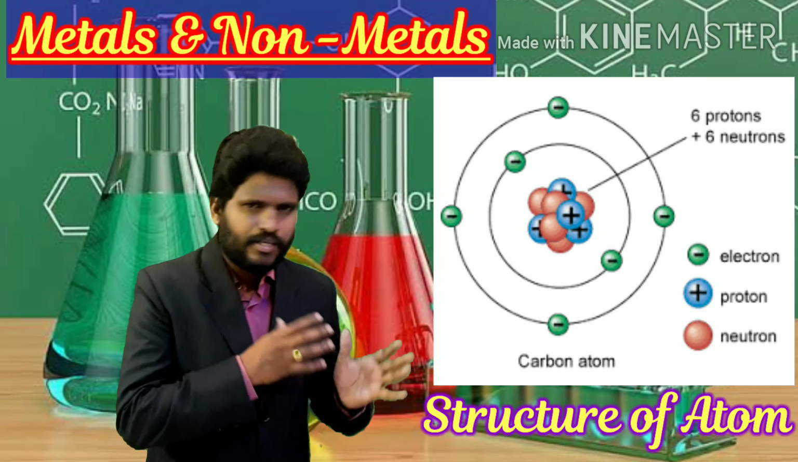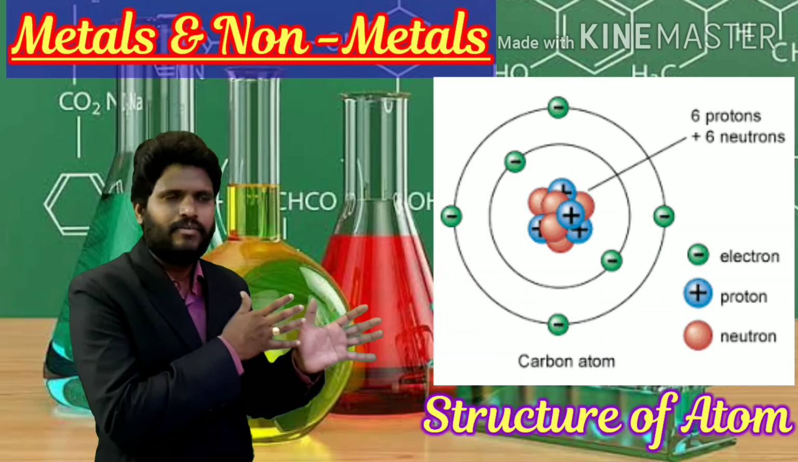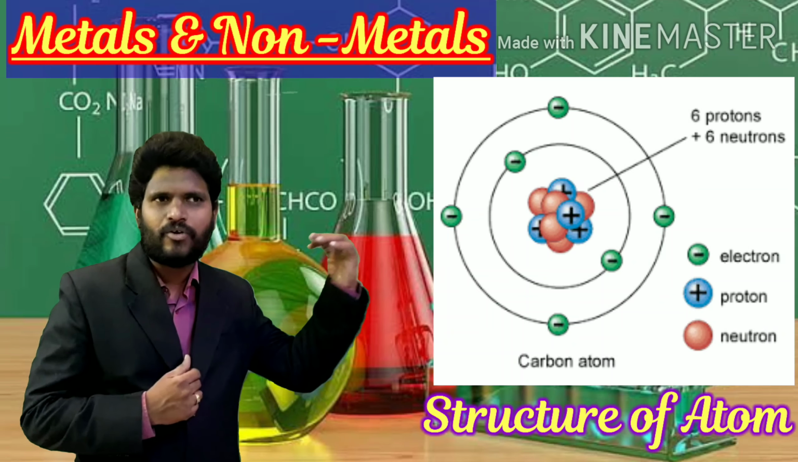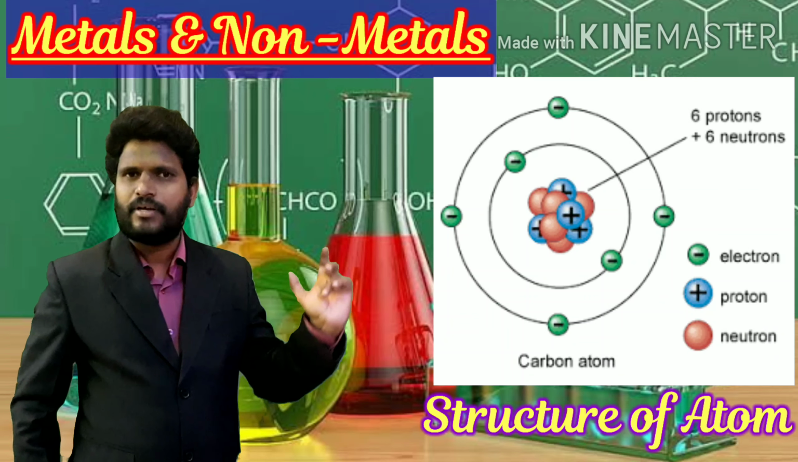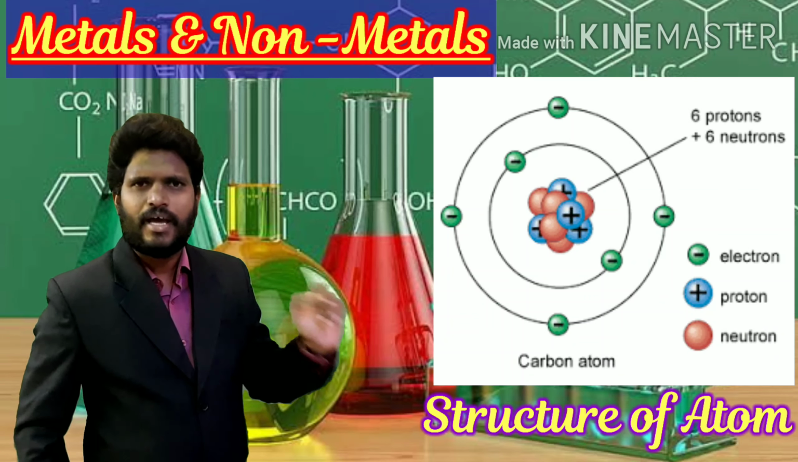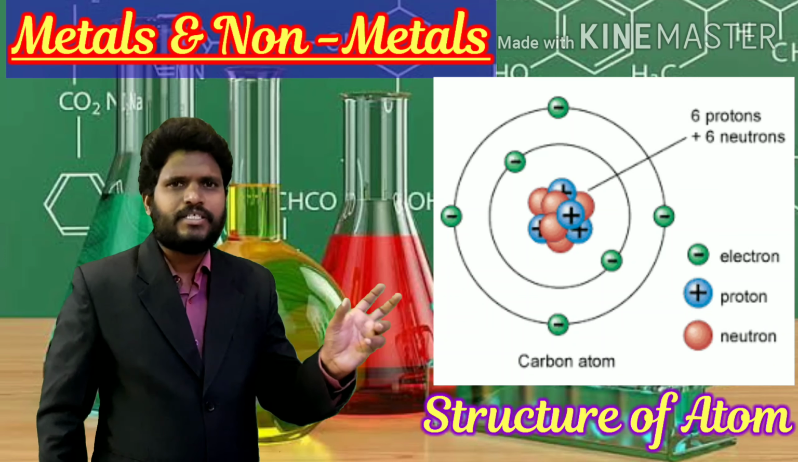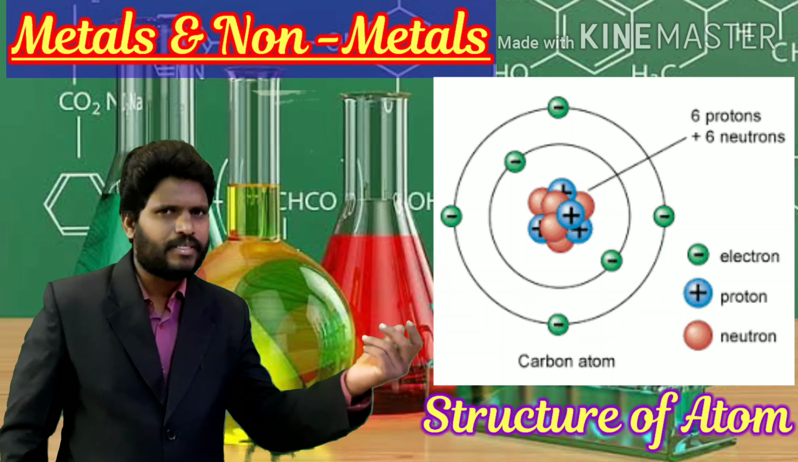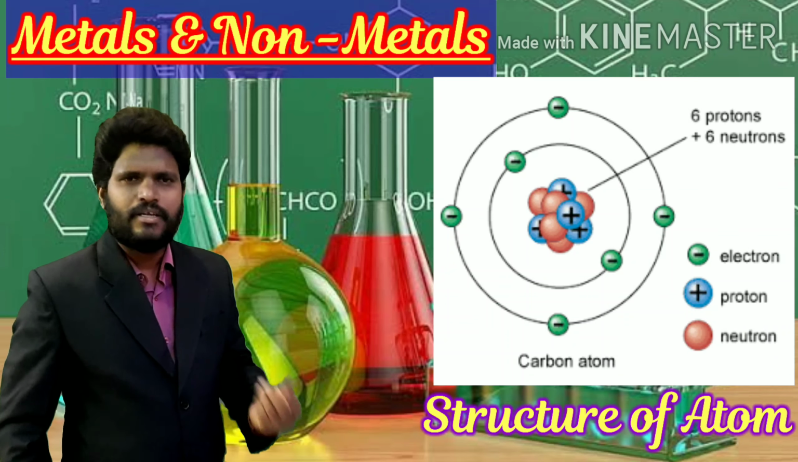For example, if you observe the structure of the carbon atom in the image, how many electrons does it have in the orbits? It has 6 electrons. At the same time, there will be 6 protons in the nucleus. How many protons will be present in the nucleus? 6 protons are present in the nucleus.